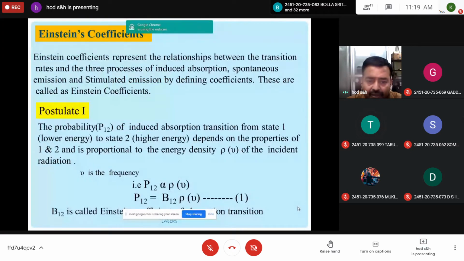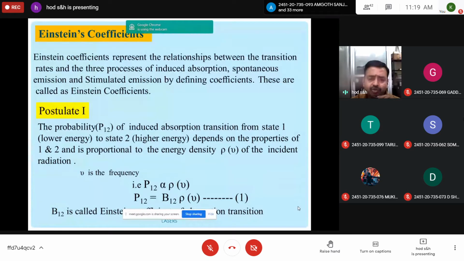Okay. So Einstein coefficients basically interpret the relation between the transition rates and the three mechanisms of induced absorption, spontaneous emission, and stimulated emission by defining coefficients, which are called Einstein coefficients. The first one corresponds to the process of induced absorption. According to postulate 1, the probability of induced absorption from state 1 to state 2 is represented by P12. P is probability, 1-2 means a particle moving from state 1 to state 2. That is excitation by induced absorption.